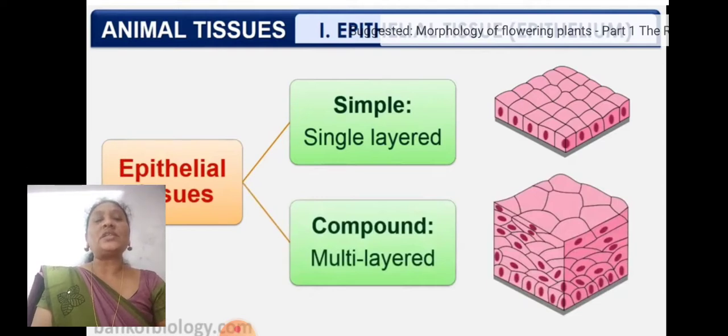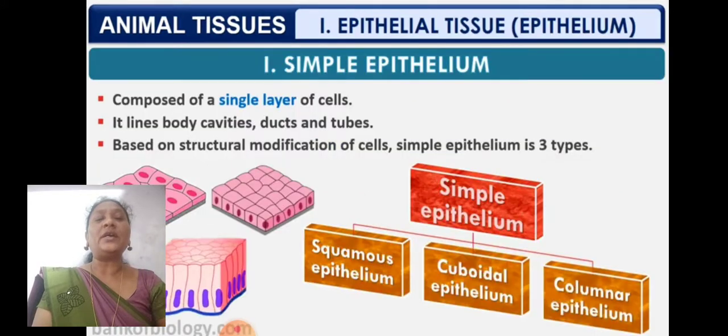These epithelial tissues are of two types: simple, single layered, and compound, multi-layered. Simple epithelial tissue is made of a single layer, while compound epithelial tissue is made of multiple layers.